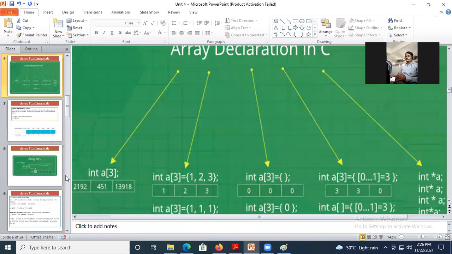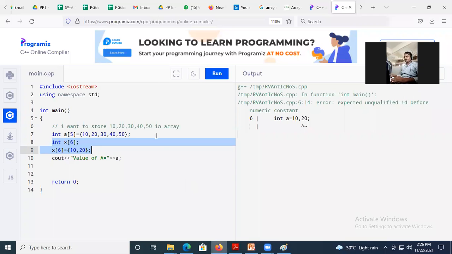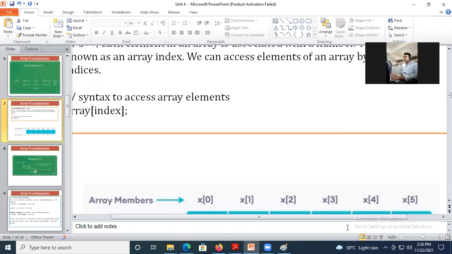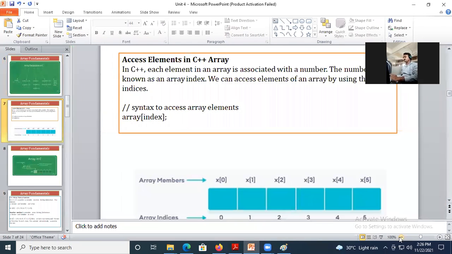Okay, now next is, what did I do here? I have declared the array, I have defined it, that means some values are assigned to the array variable. Now I wish to display what I have stored in the array. Here I want it in the output. So how to access the elements from the array? How will you access its elements from the array?